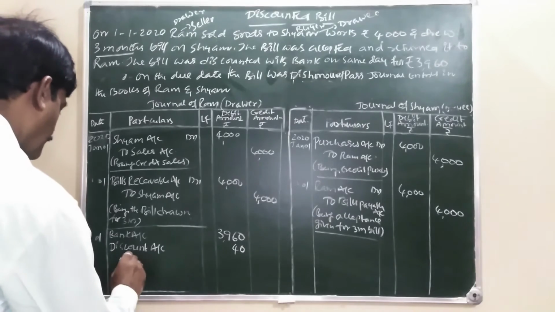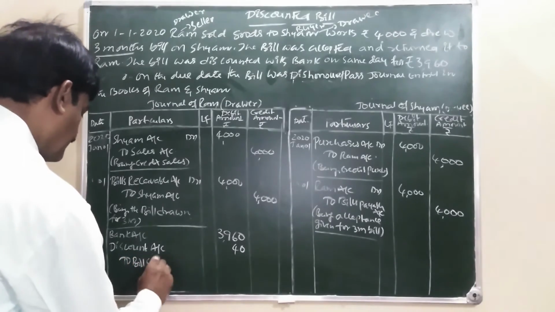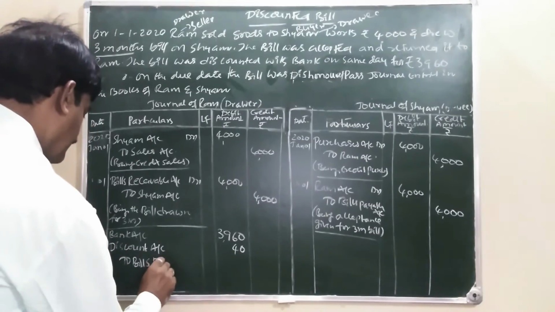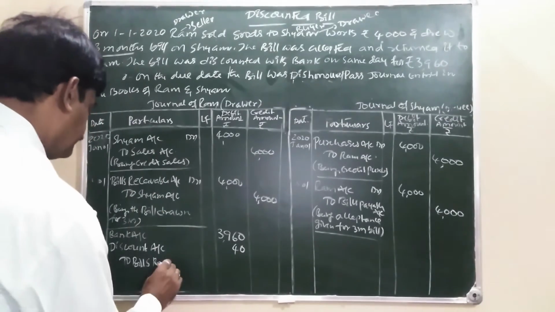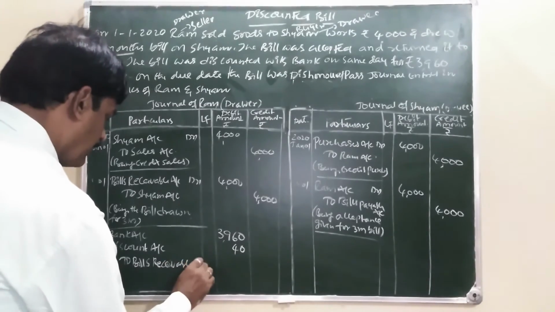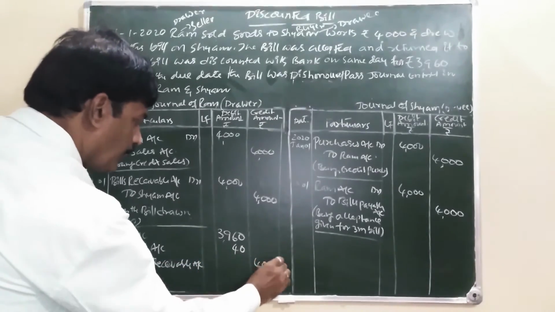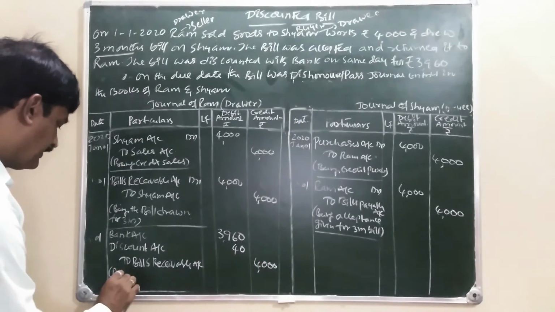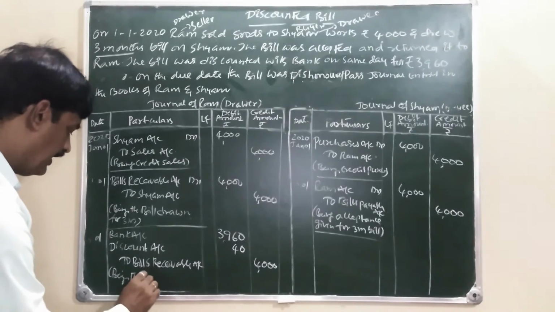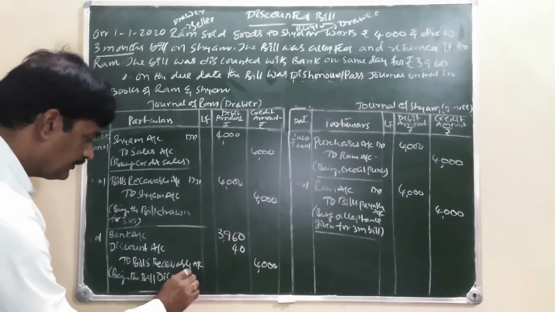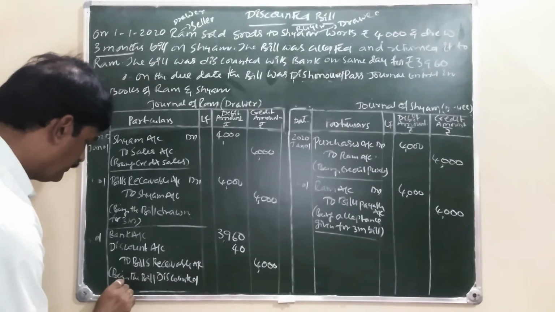To what goes out? Bill goes out, bills receivable account 4,000, being the bill discounted with whom?